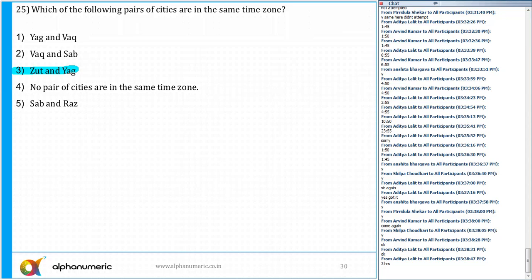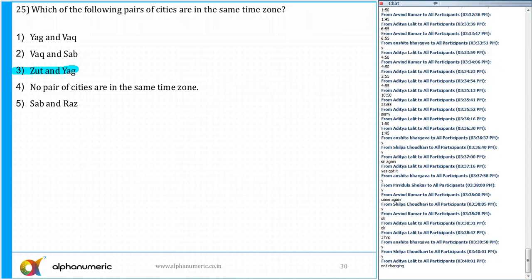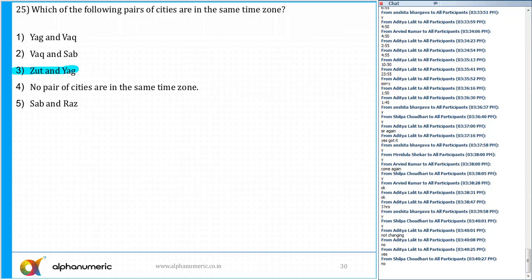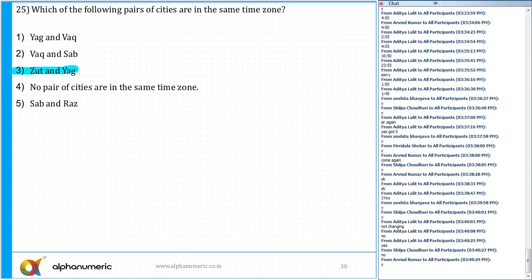Can you all see the slides? Please tell me yes or no. Slides not changing. Is it changed now? Just a minute. Can you all see the slides now? Slide number 30, yes or no? Slides not changing. No. Okay, just wait.